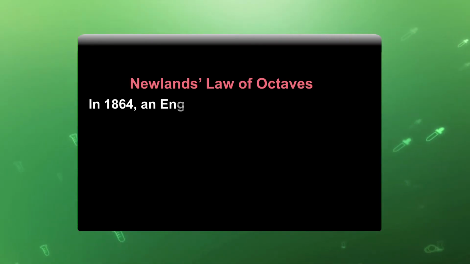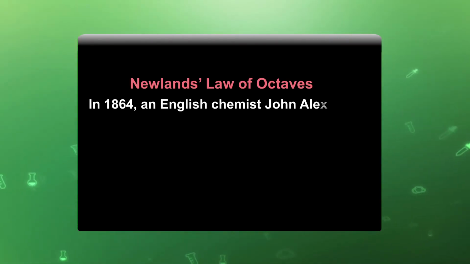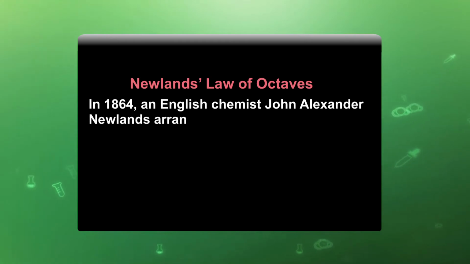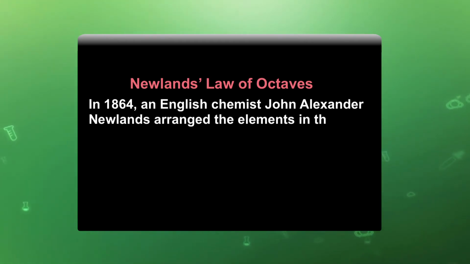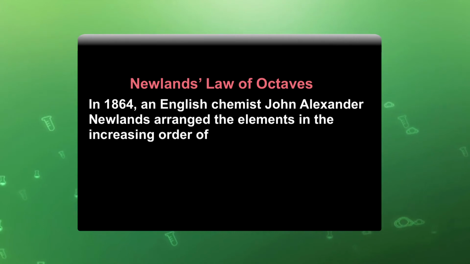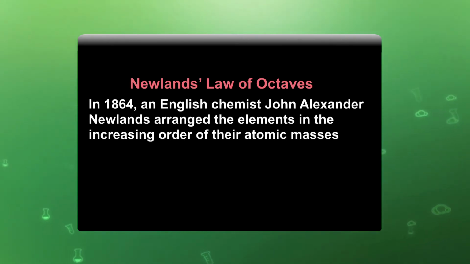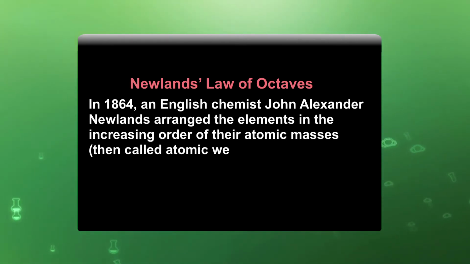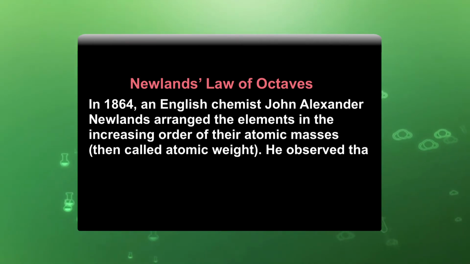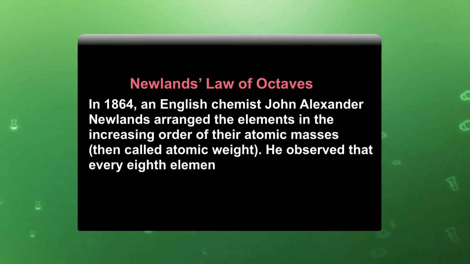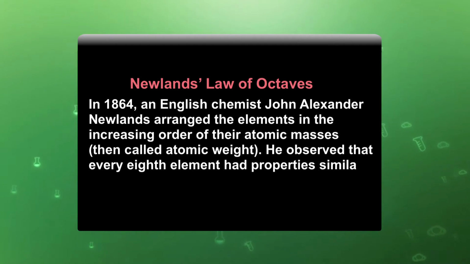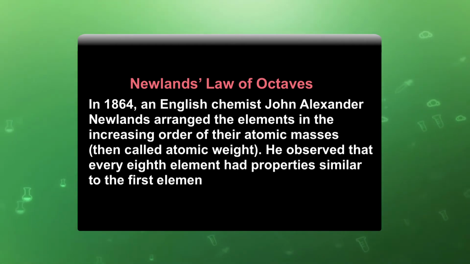In 1864, an English chemist, John Alexander Newland, arranged the elements in the increasing order of their atomic masses, then called atomic weight. At that time, he observed that every 8th element had properties similar to the first element, as in the musical tones octaves.